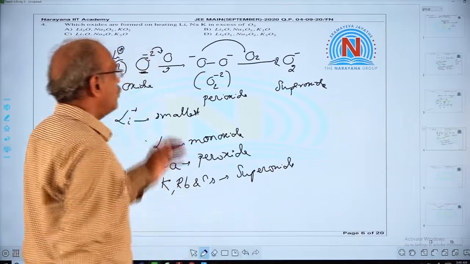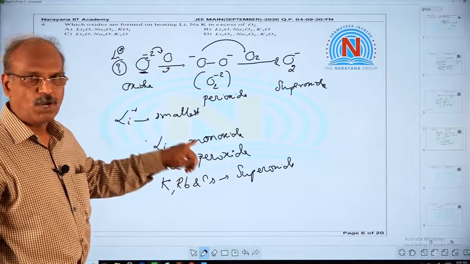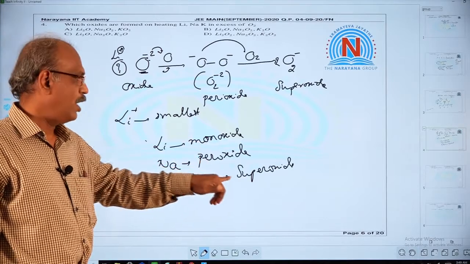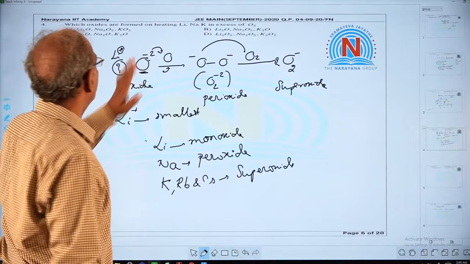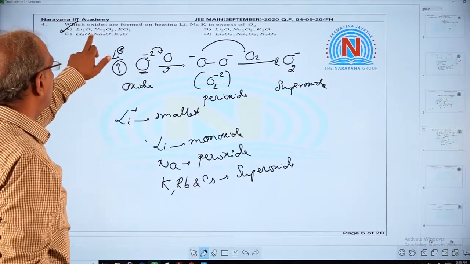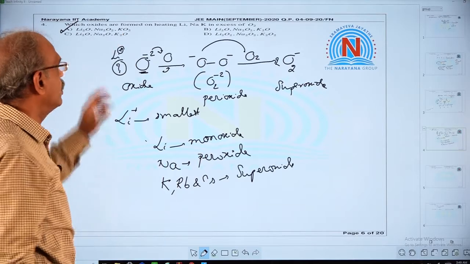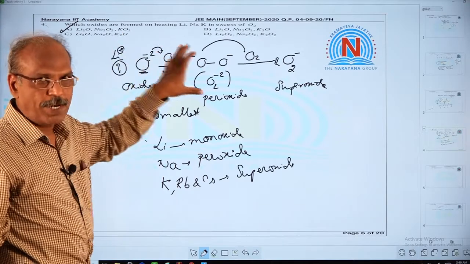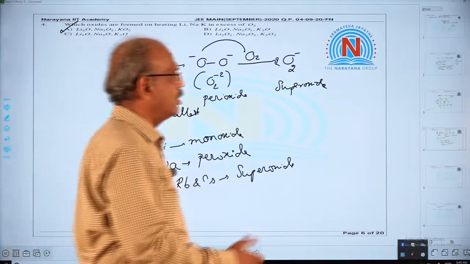So, this is the reason for the formation of monoxide, peroxide and superoxides. Therefore, if you look at these options, clearly lithium monoxide, sodium peroxide and potassium superoxide. In that way we can predict the different oxides for different elements.